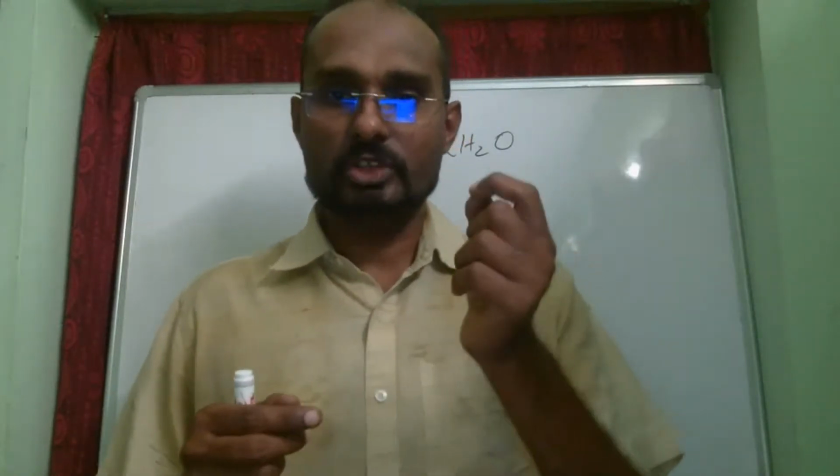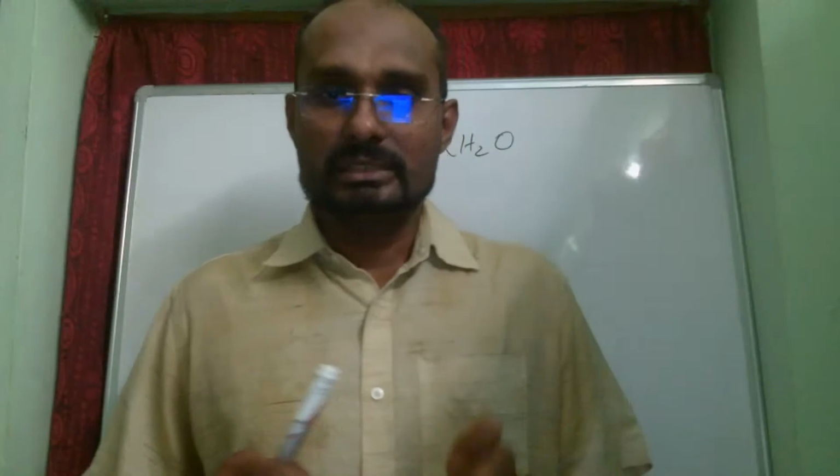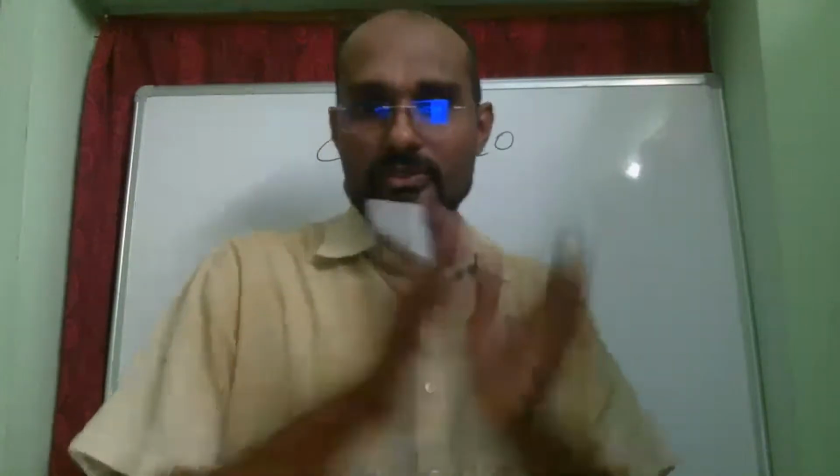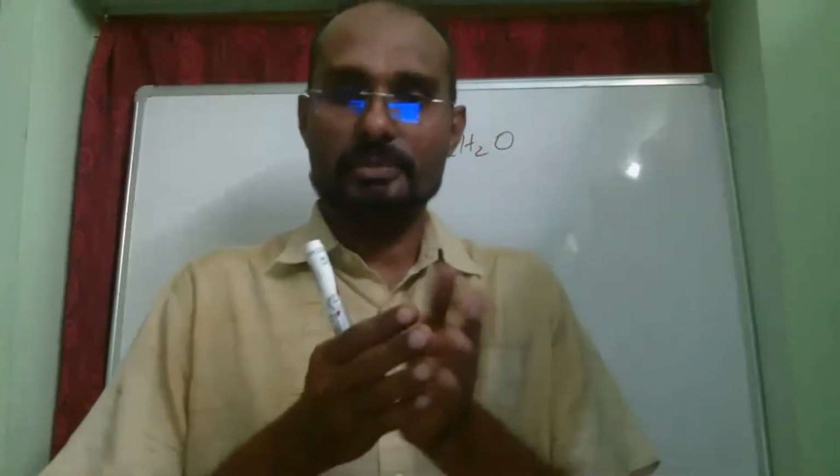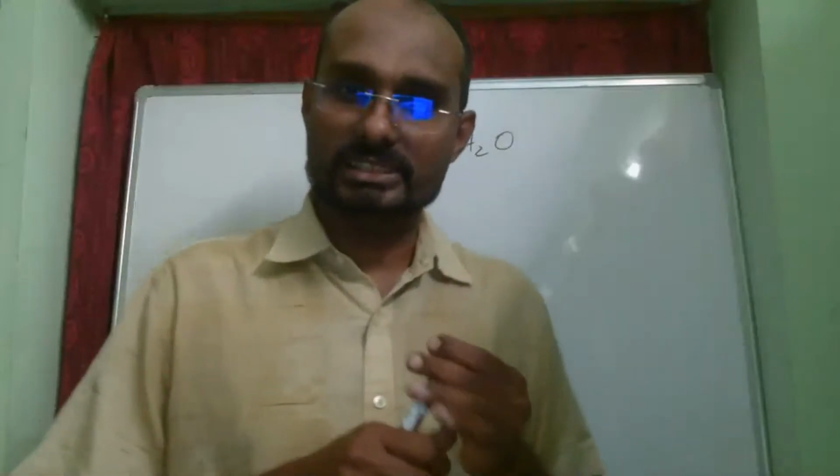Now, what is happening here? You also see some droplets of water on the walls of the test tube, which you can see in the textbook. That means this copper sulfate has some water molecules in it, and when we heat it, these water molecules come out. Those water molecules are the droplets you are seeing on the walls of the test tube.